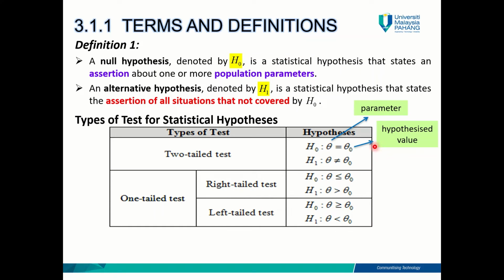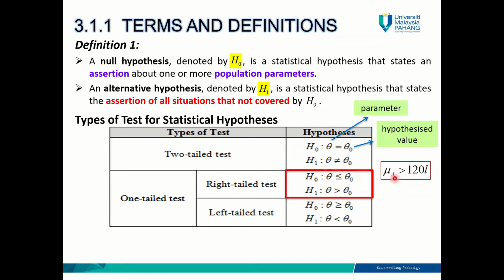For example, let's take the case of Pak Mail just now. He claimed that breed A cow produces more than 120 liters. Because his claim is concerning the population mean, the parameter for Pak Mail is the population mean, so I'm going to use mu. Mu breed A is more than 120 liters. So in this case, Pak Mail's claim belongs to the right tail test, because his claim involved this expression, greater than expression.